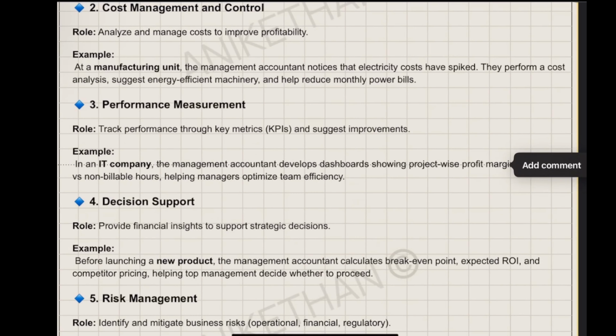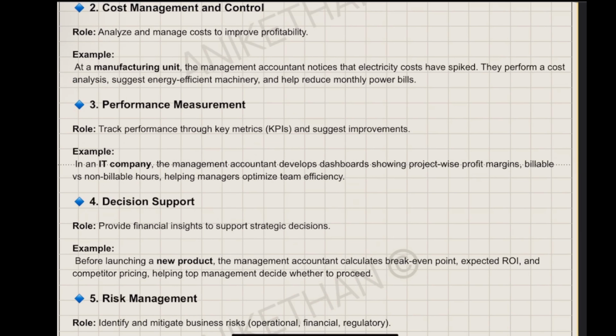Then decision support. This is nothing but summarizing all the data, financial and non-financial, and they prepare the report. That report will be suitable for the management. So they understand what the management expects, since they know the aspects of management. And they collect the data from accountants. Since they know accounting part, they collect the right data from the accountant. So with these two combinations, their reports are very easily understandable by the management to make a decision whether I should go ahead with this project or not.